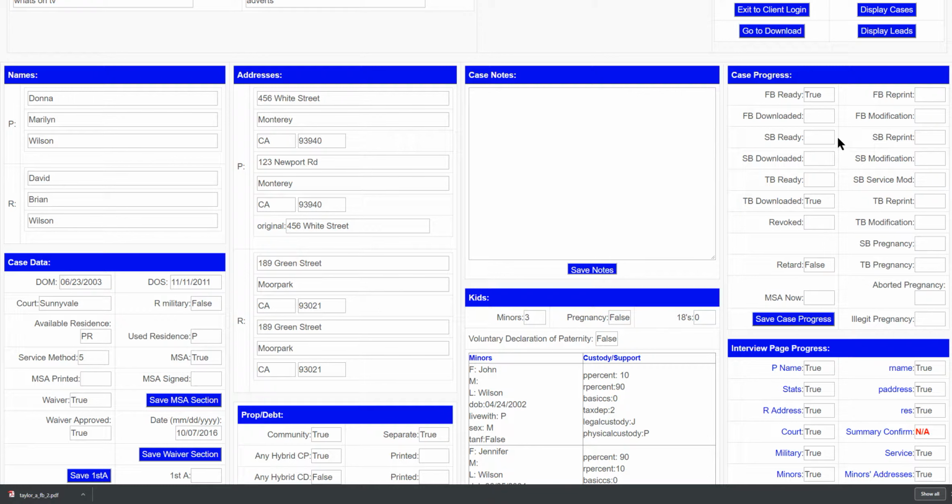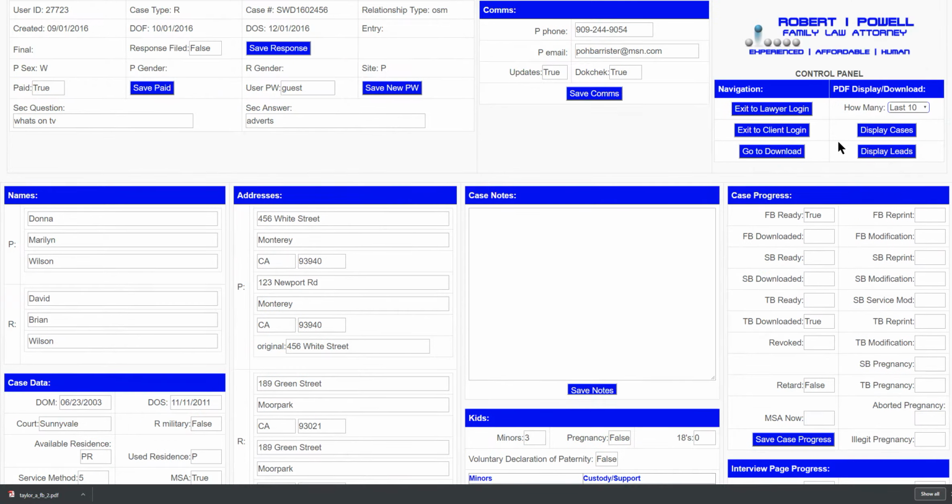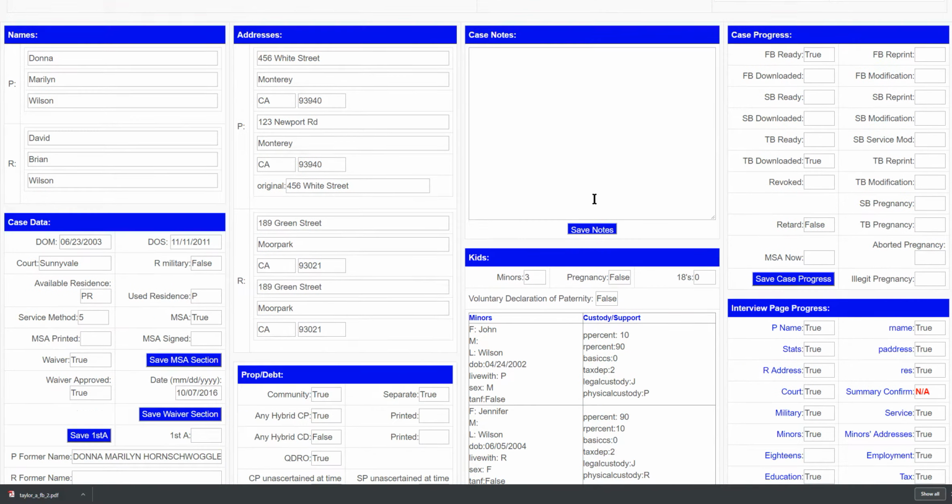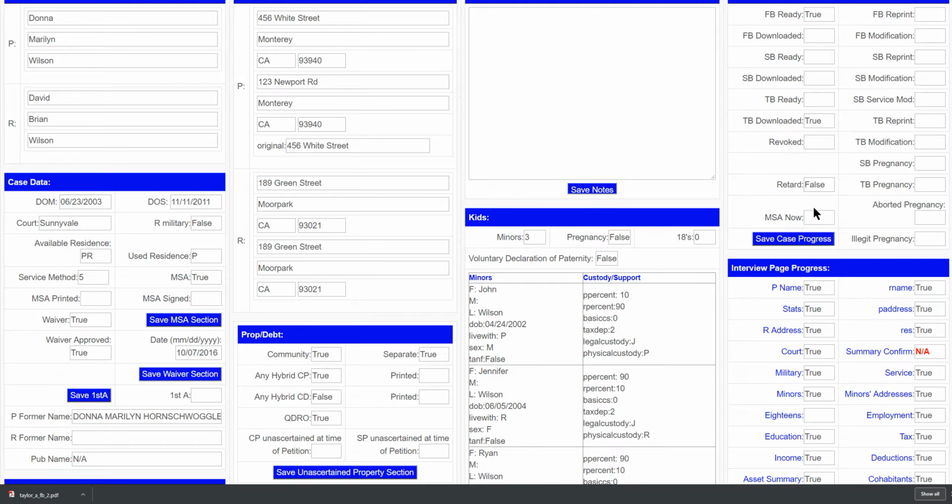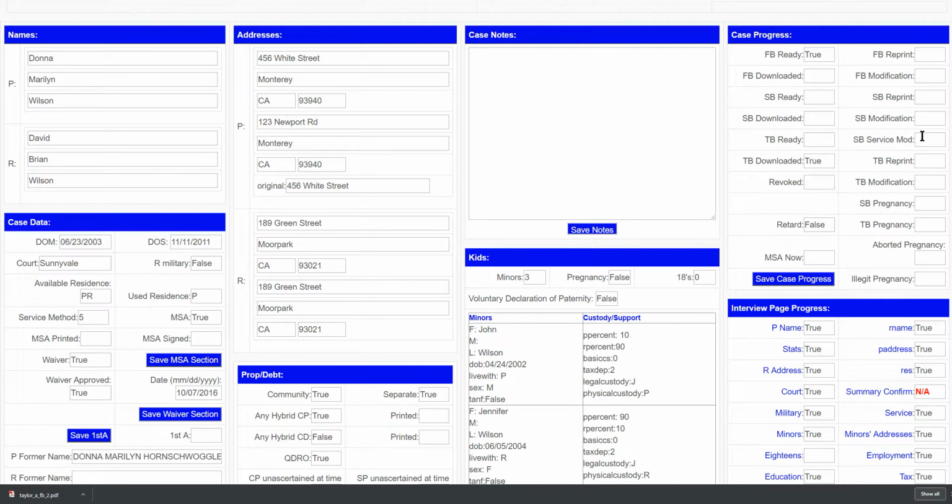At some point, I'm going to create a manual which will provide data such as the abbreviations for opposite-sex marriage, same-sex marriage, and to give you the combinations of different trues and falses in these boxes that tell you basically where you are in the case. Basically forget about this section. You won't need it.